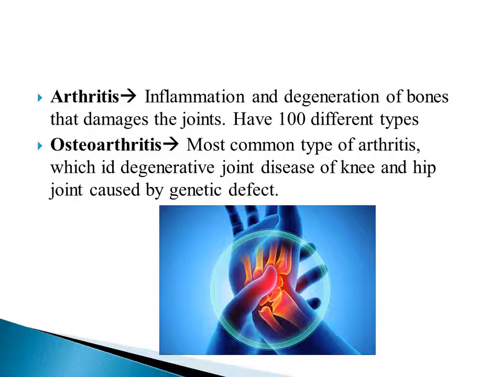Arthritis. Arthritis is the inflammation and degeneration of bones that damages the joints. It has about 100 different types. Osteoarthritis is the most common type of arthritis, which is a degenerative joint disease of the knee and hip joint caused by genetic defect.